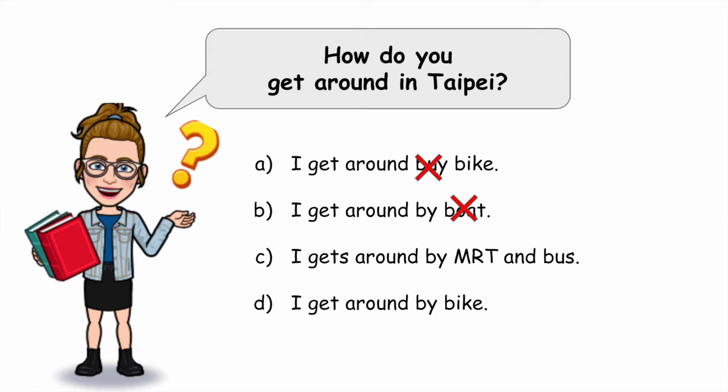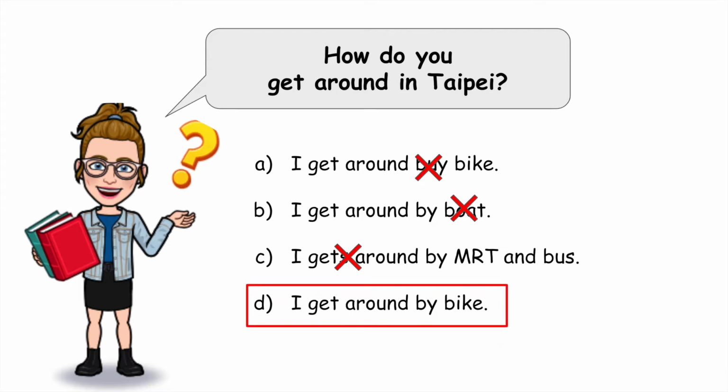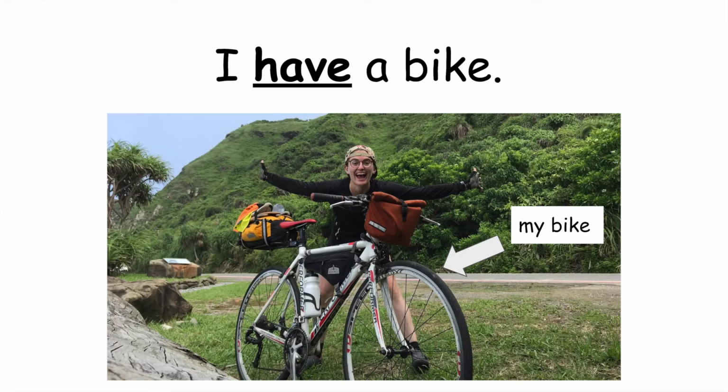I gets around by MRT and bus? Well, there's a problem here with the verb. There should not be an S for gets. So the answer is D. I get around by bike. This is true for Teacher Aldea. You know that I have a bike. So sometimes I get around Taipei by my bike.